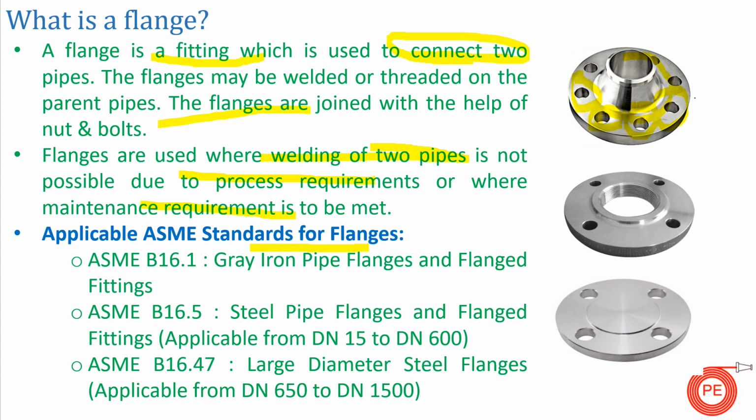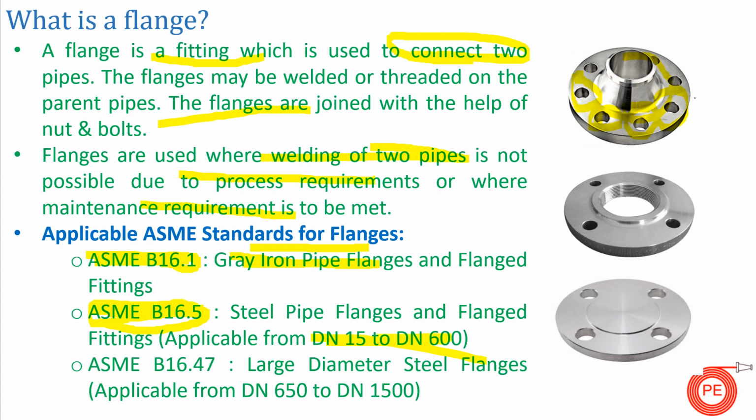So guys, the first standard is ASME B16.1. ASME B16.1 is for gray iron flanges. So if you want to select a flange of cast iron, we have to refer to ASME B16.1. And if we want to select a mild steel or a cast steel flange up to DN600, we have to refer to ASME B16.5. Basically ASME B16.5 is a standard in which details of steel flanges are mentioned, and it is applicable from DN15 to DN600 for cast steel material.